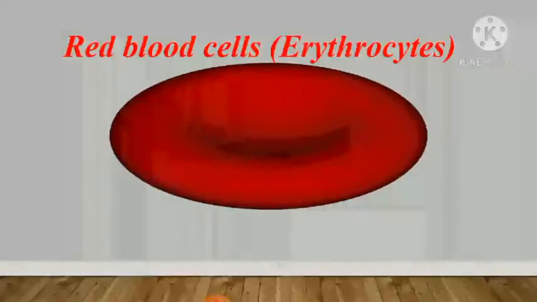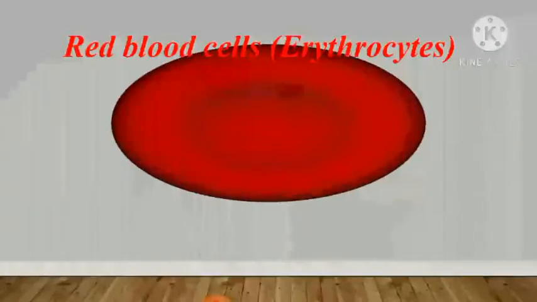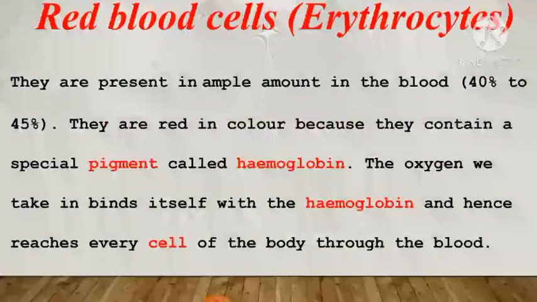Next component is red blood cells. Another name is erythrocytes. Red blood cells are present in ample amount in the blood, 40 to 45%. They are red in color because they contain a special pigment called hemoglobin. The oxygen we take in binds itself with the hemoglobin and hence reaches every cell of the body through the blood.